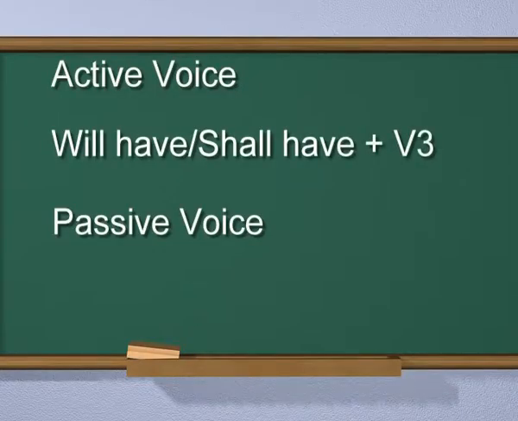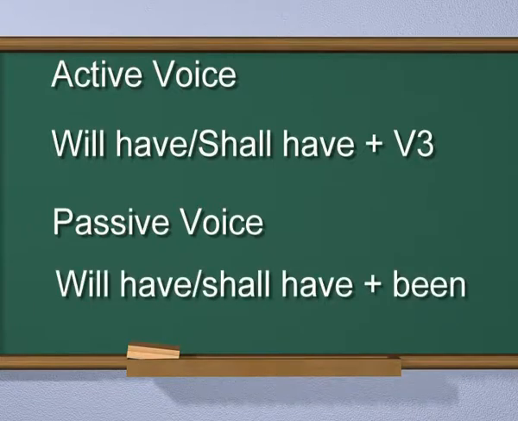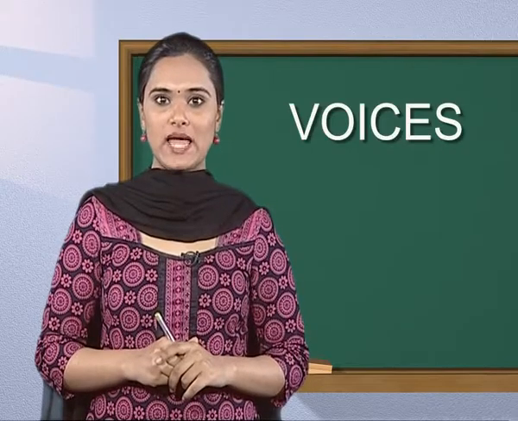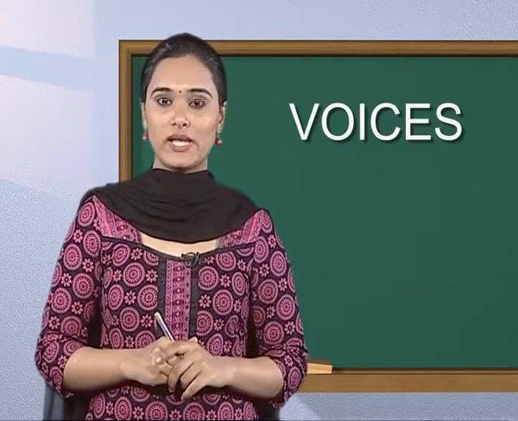Will have or shall have plus third form of the verb. Will have or shall have plus been plus third form of the verb. Will have or shall have plus third form of the verb is changed into will have been or shall have been plus third form of the verb.